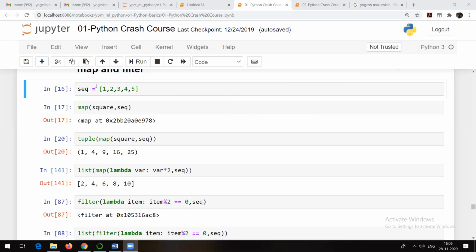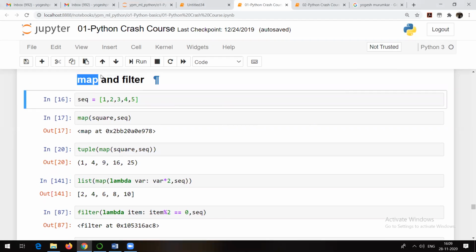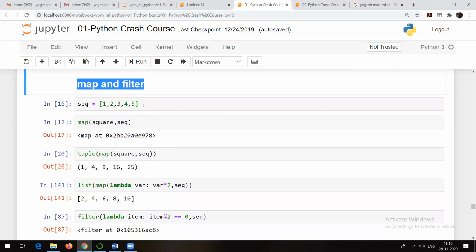Now what we will be doing is we are going to talk about map and filter, but in map and filter also we can make use of lambda expressions. Let's see how.